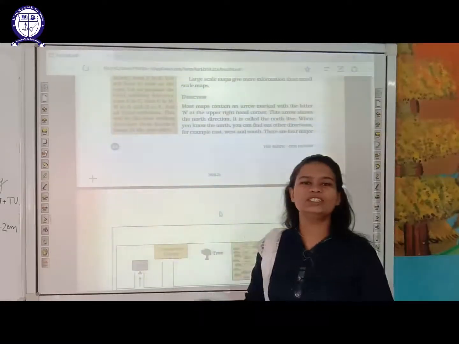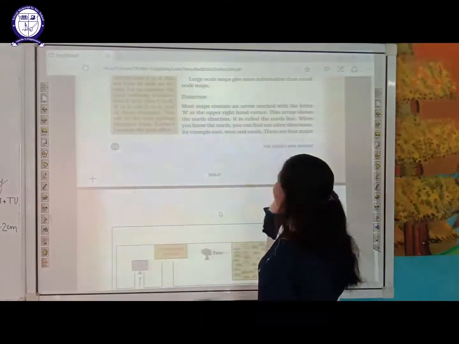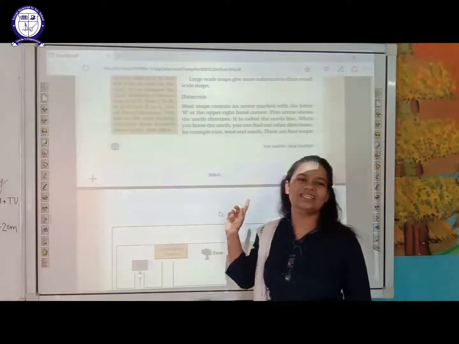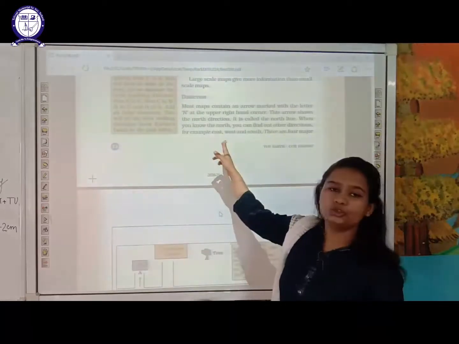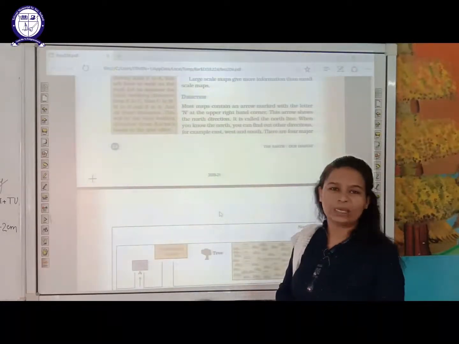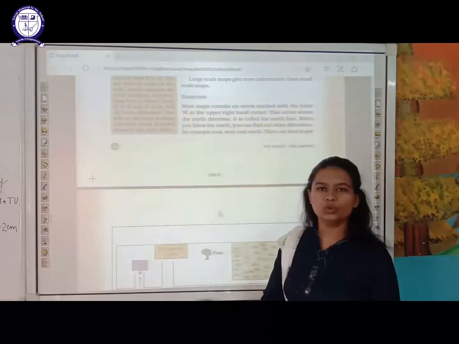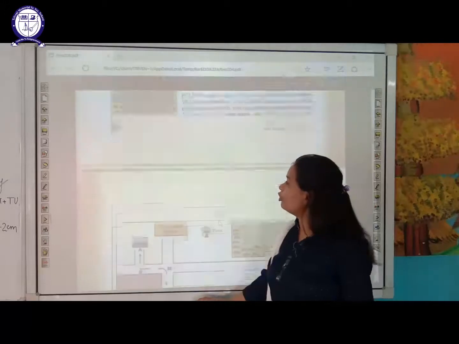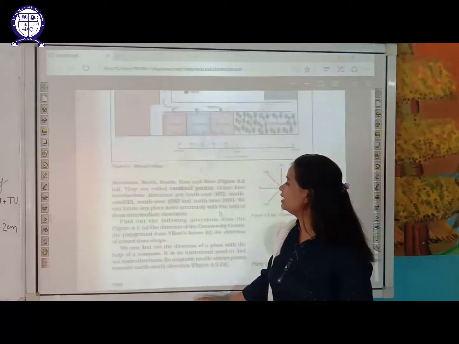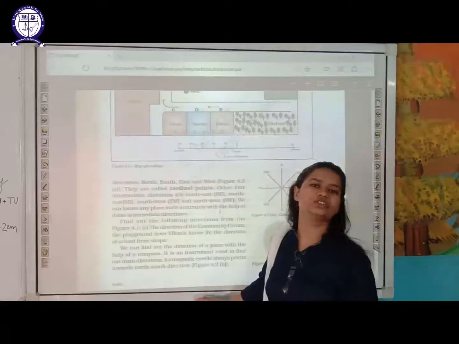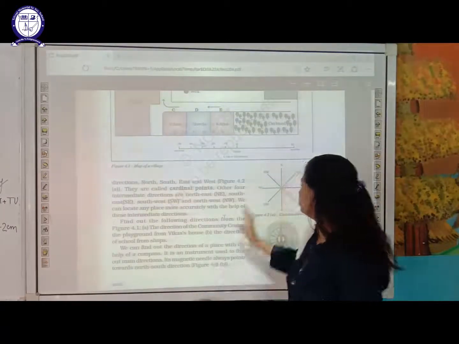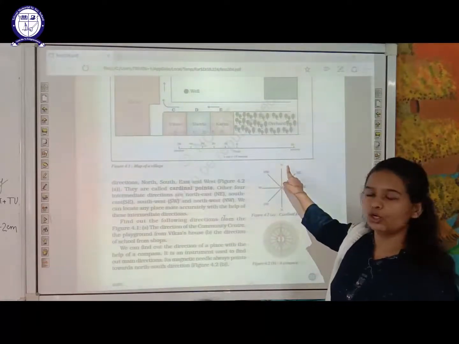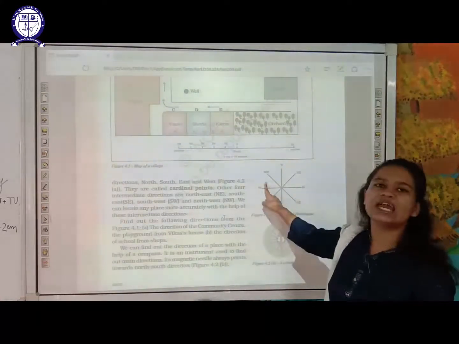Last time also, students, we discussed that we have 4 major directions: north, west, east and south, where we represent north by capital N, west by W, east by E and south by S. And after these 4 major directions, we studied that certain sub-directions are also there. In the map I showed you last time, these are the major directions: north, south, east and west.